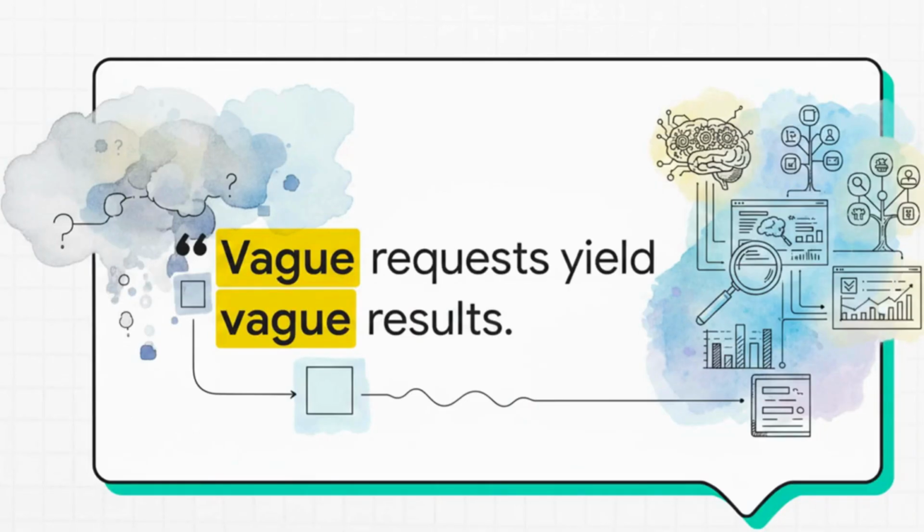I mean, look, we've all been there, right? You ask an AI a question, you're hoping for this brilliant, nuanced masterpiece of an answer, and instead, you get back something incredibly bland, generic, or just flat out useless. So why does this happen? Well, it all comes down to one brutal truth. Vague requests yield vague results.